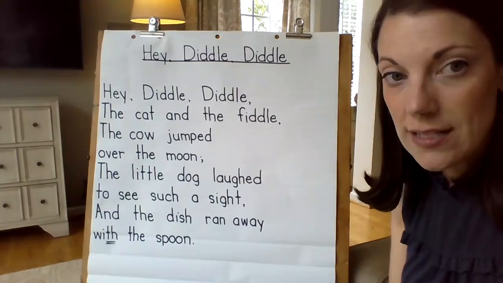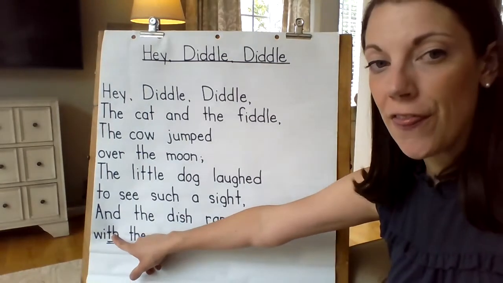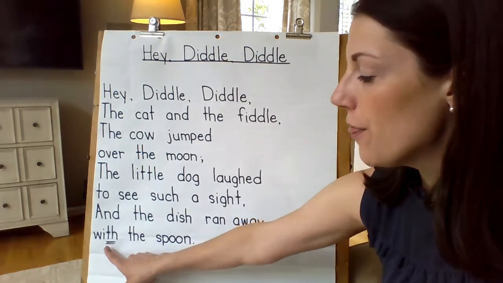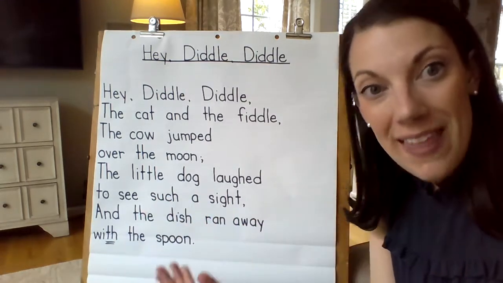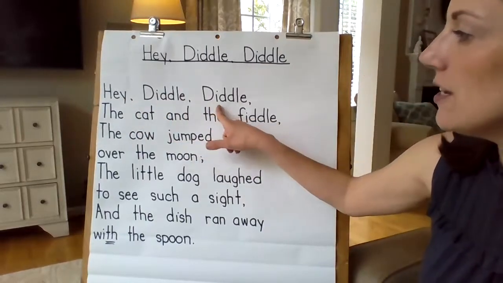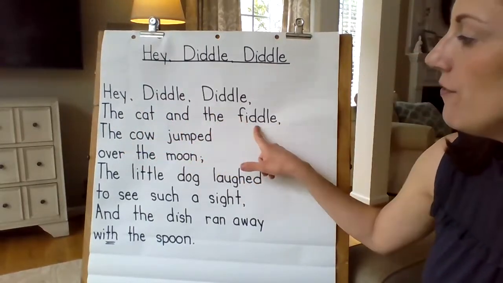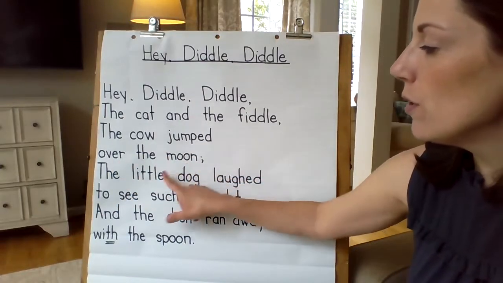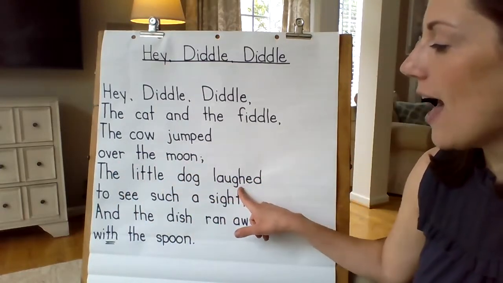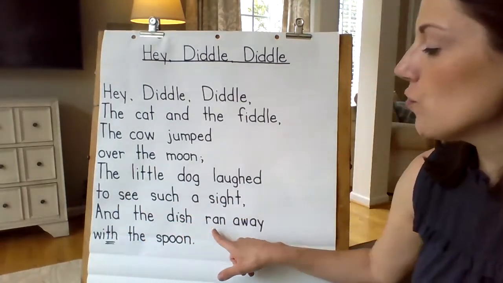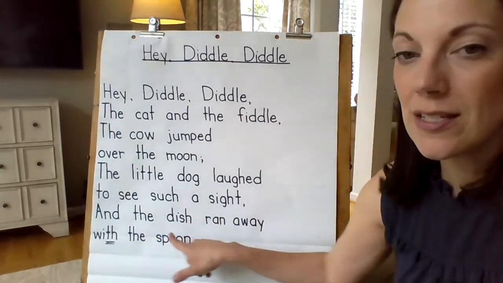So now I'm going to try to sound it out again using that th at the end. Ready? Do it with me. W, i, th, with. That makes more sense. Let's check and make sure we're right. Hey, diddle, diddle. The cat and the fiddle. The cow jumped over the moon. The little dog laughed to see such a sight, and the dish ran away with the spoon.